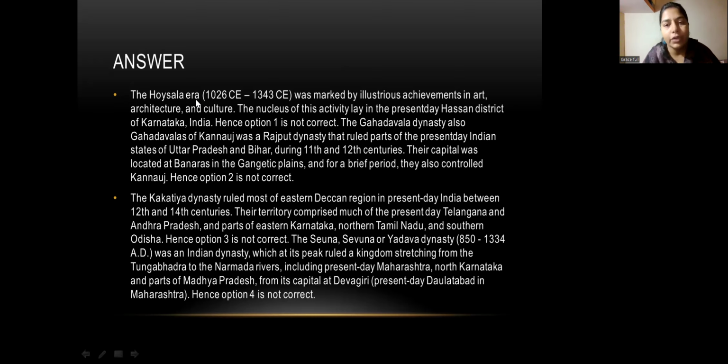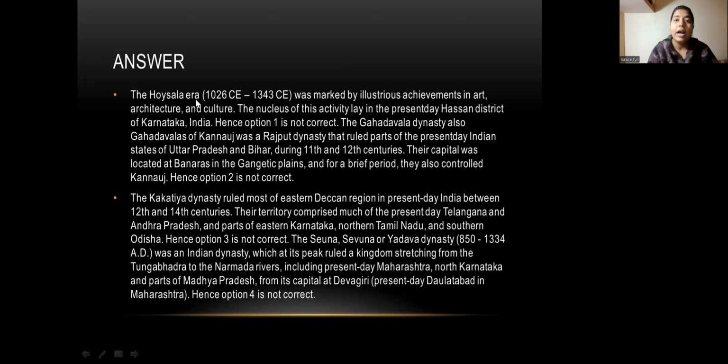Now move to option number two, the Gahadavala dynasty, also known as Gahadavalas of Kannauj, was a Rajput dynasty that ruled parts of present day Indian states of Uttar Pradesh and Bihar during the 11th and 12th century. Their capital was located in Banaras in the Gangetic Plain, and for a brief period they also controlled Kannauj. So option 2 is also not correct. It does not come under the 18th century. It comes under the 11th or 12th century.